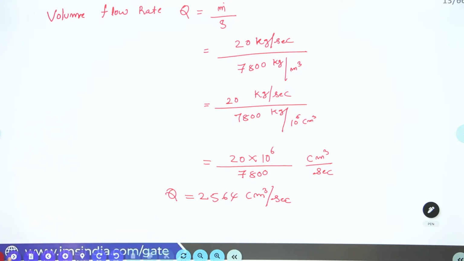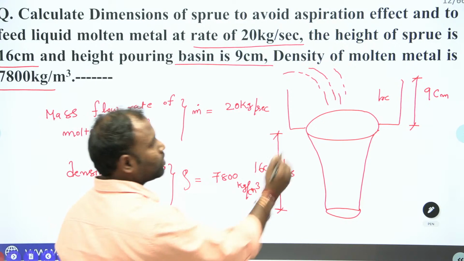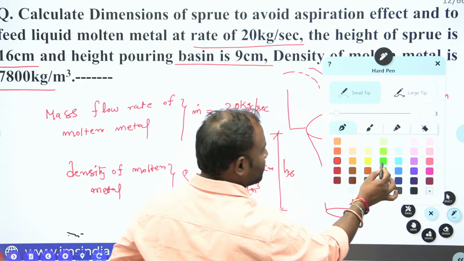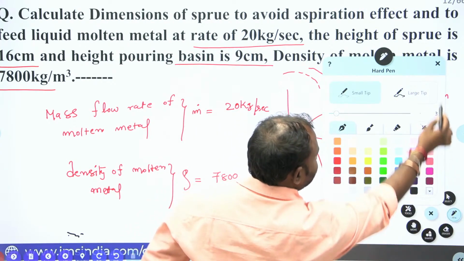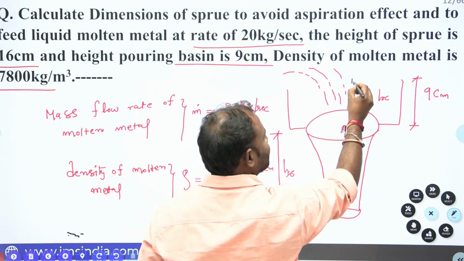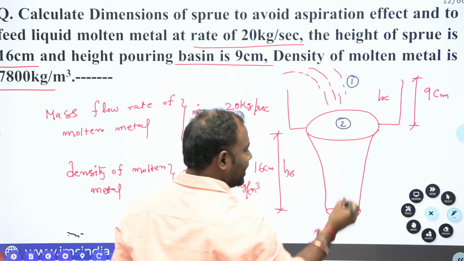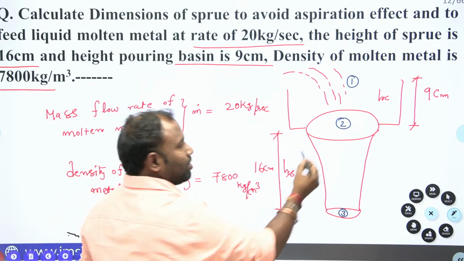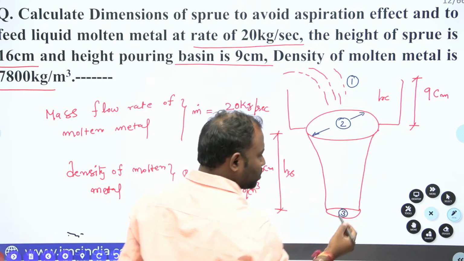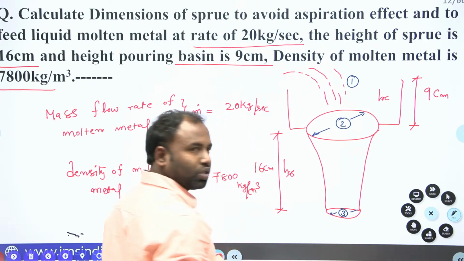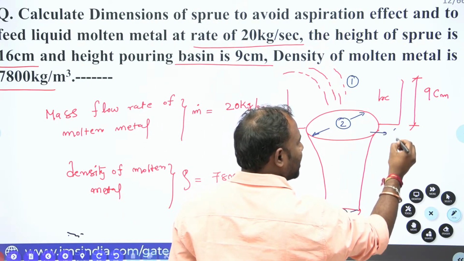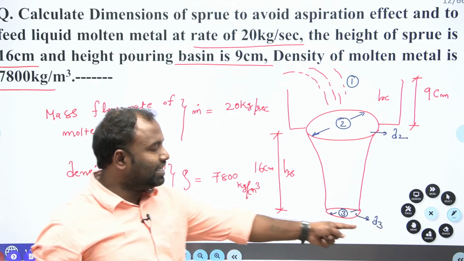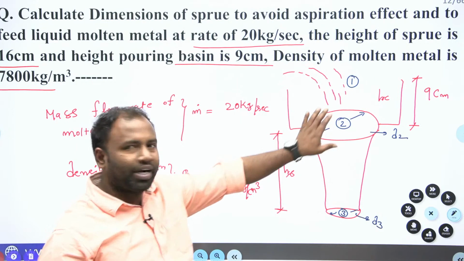Okay. Now let us go back to what we have to calculate. Suppose I select, I'll change the color. Wait a minute guys. Right. Now if I select, this is section 1, this is section 2 and this is section 3. Now I have to calculate the top diameter of the sprue and also the bottom diameter of the sprue. Say this is D2 and this is D3. So D2 and D3 dimensions I am supposed to calculate. Clear everybody guys? Okay, right.